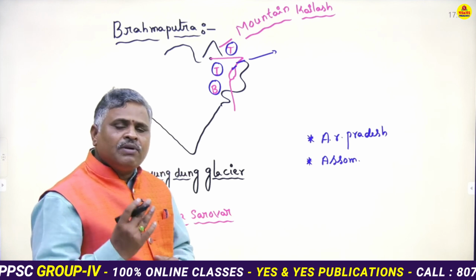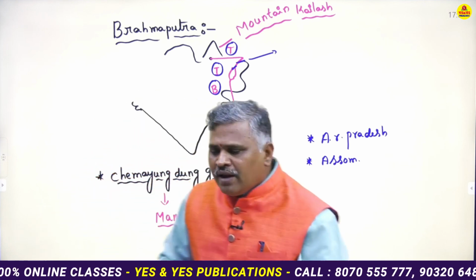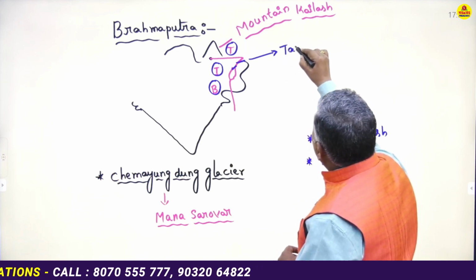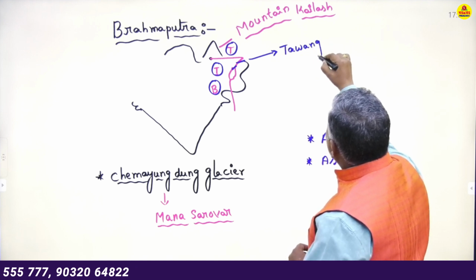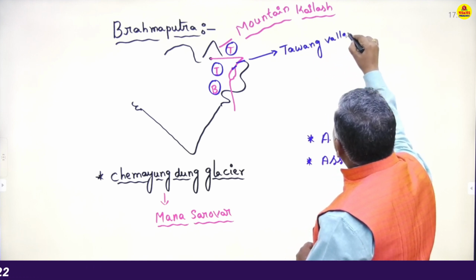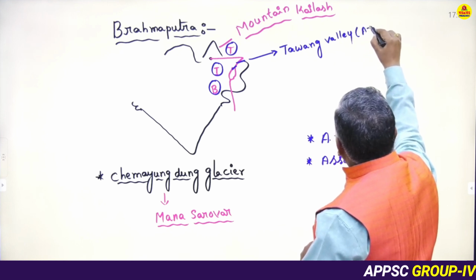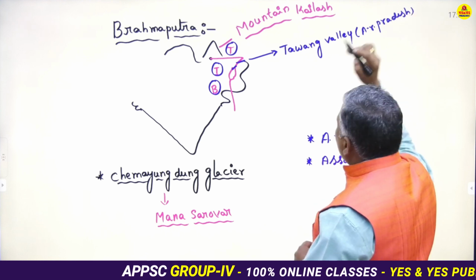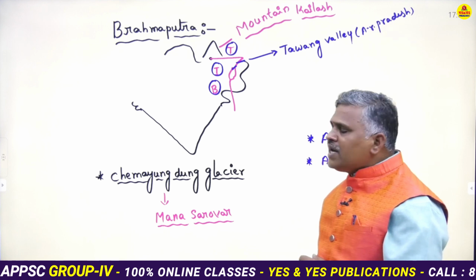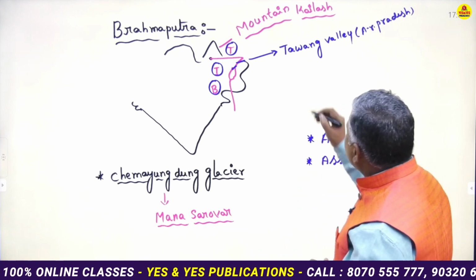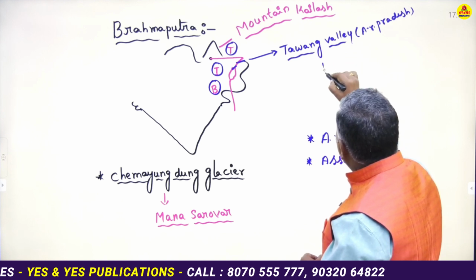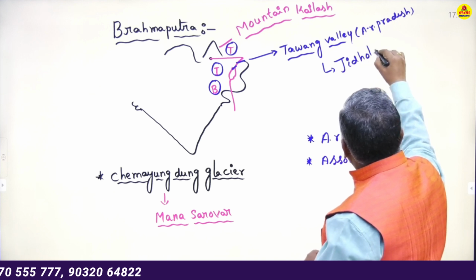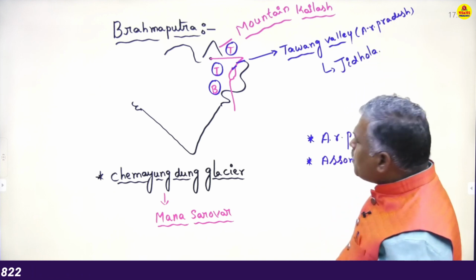Sir, in which location does the river Brahmaputra enter into Indian land? Near Tawang Valley in Arunachal Pradesh. The river Brahmaputra enters into Indian land near Tawang Valley in Arunachal Pradesh. Exact location is Jidola in Arunachal Pradesh. Sir, then it enters into Assam state.